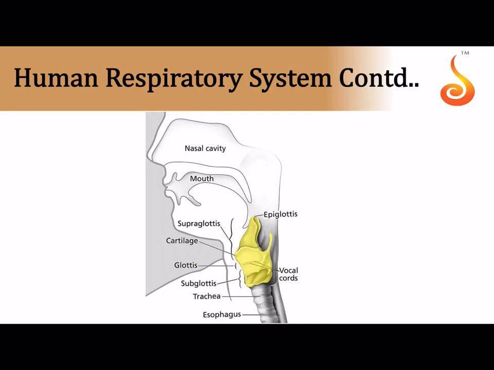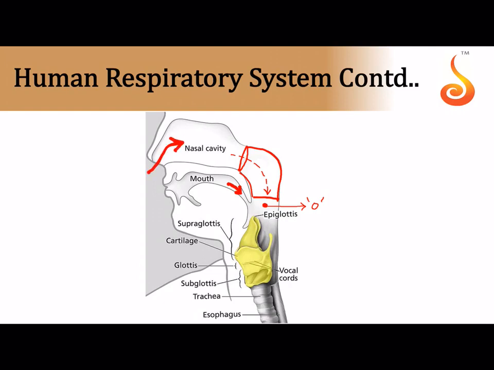So I told you this is the nasal cavity, and this posterior part of your nasal cavity which I am highlighting here is referred to as the nasopharynx, and here is the opening which leads from the nasal cavity into your nasopharynx, which is referred to as the internal nares. Okay, and then the air comes into your pharynx. So that's why we say this part of your pharynx is the common passage. Actually this is the oropharynx, but isn't the oropharynx a common passage for both air and food and water? Because whatever you swallow also has to pass through the oropharynx, and the air that you breathe in through your nasal cavity also has to pass through your oropharynx.